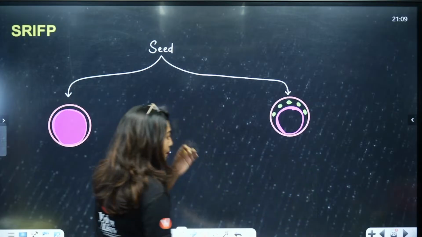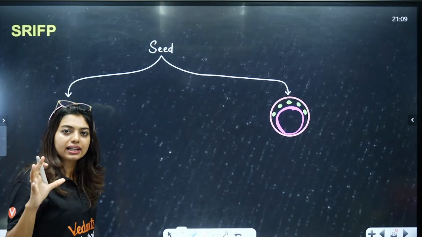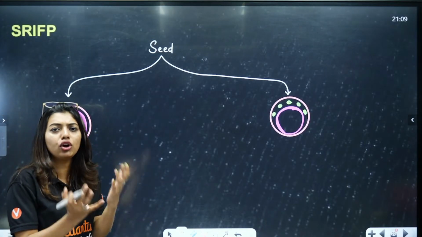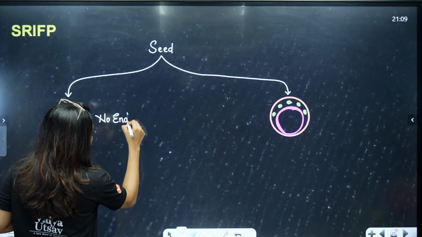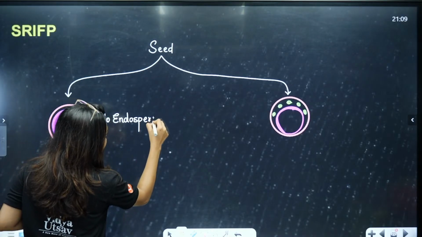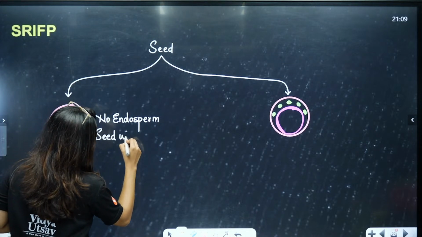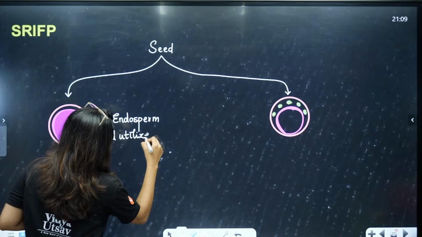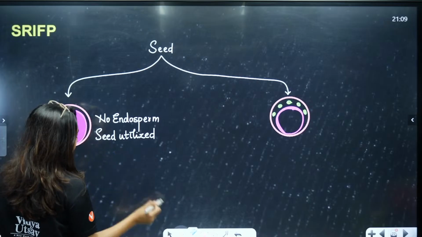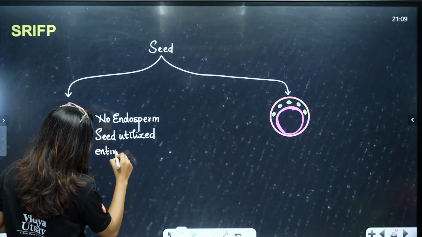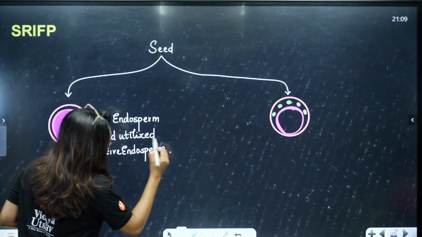So, here what happens, students, in one set of seeds, endosperm was there, correct, endosperm was giving everything for the growing embryo. So, in this you will notice that there is no endosperm, that means the seed has utilized the entire endosperm.